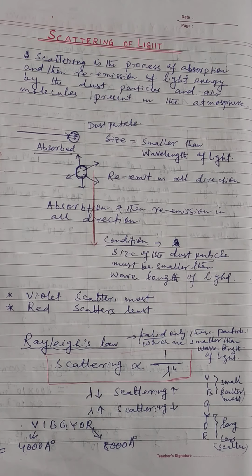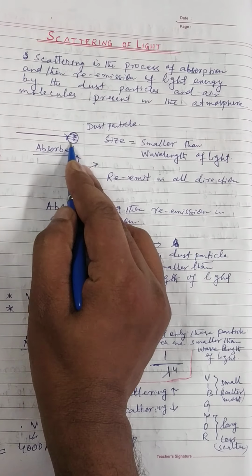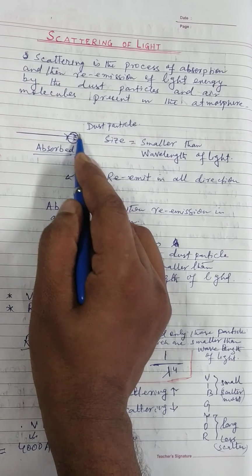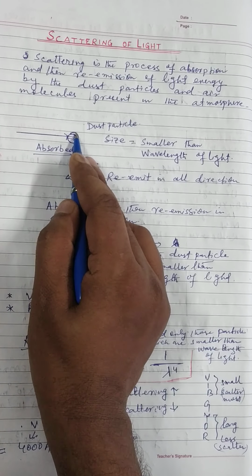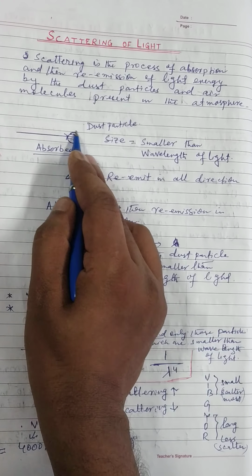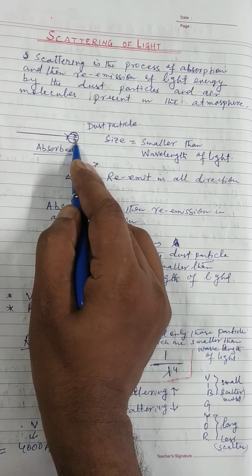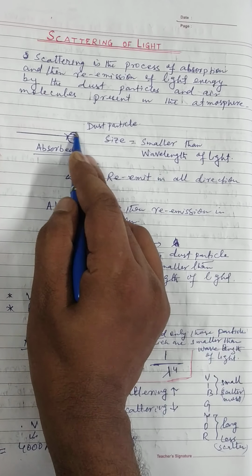Now, look at this. Here, this is the dust particle. In our environment, in our atmosphere, there is a dust particle. I'm making the dust particle very big.